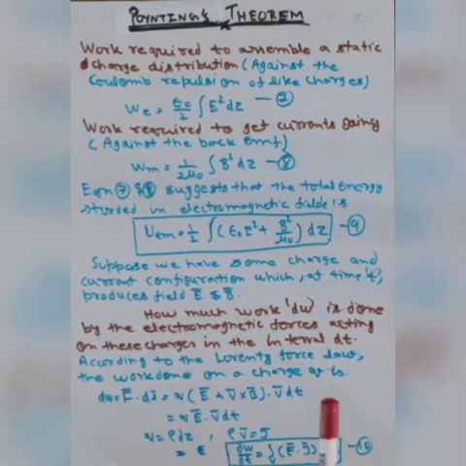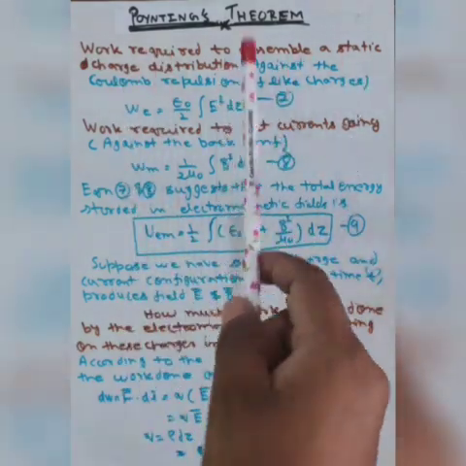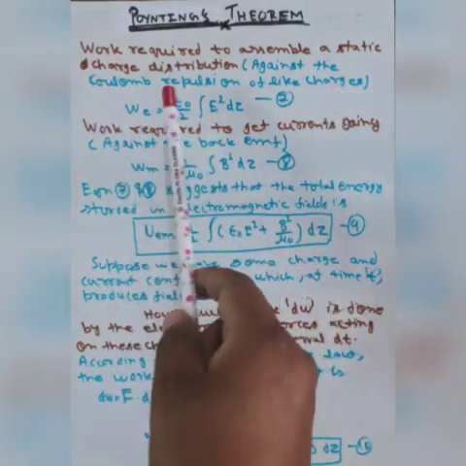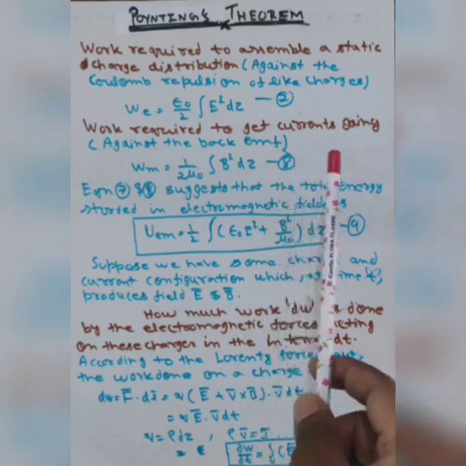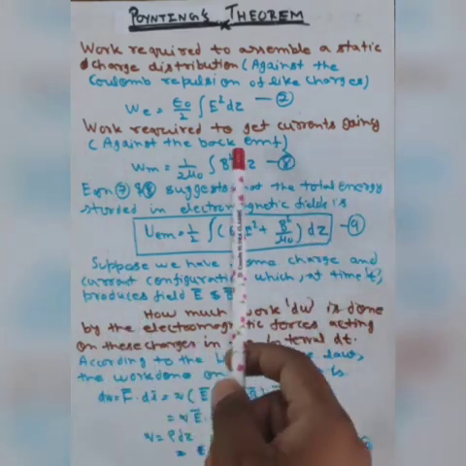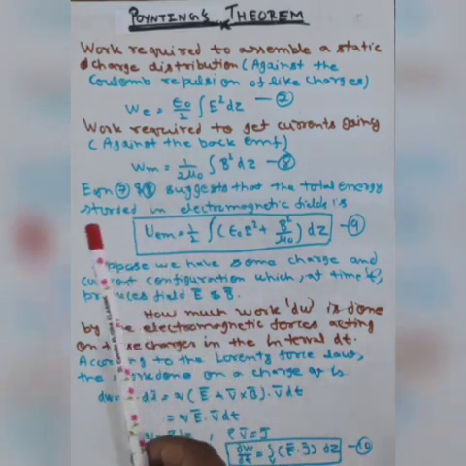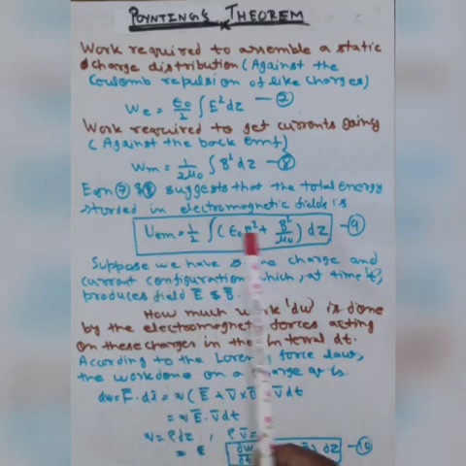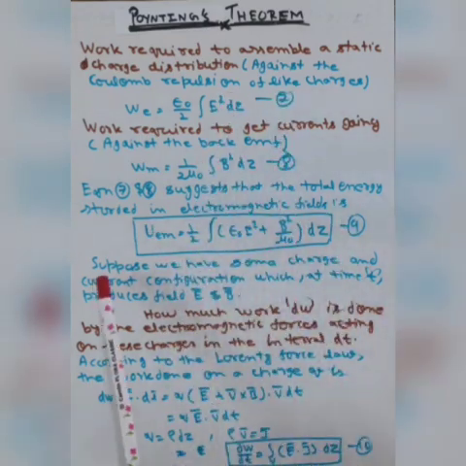In this lecture, we will discuss the Poynting theorem. Here, the work required to assemble a static charge distribution, that is, against the Coulombian repulsion of the like charges, we can write the work is equal to this one. Similarly, the work required to get a current going, but against the back EMF, we can write like that. Now from equations 7 and 8, it is suggested that the total energy stored is the sum of these two equations.